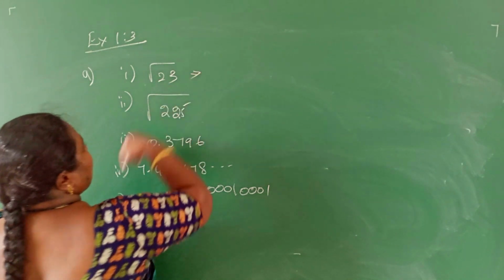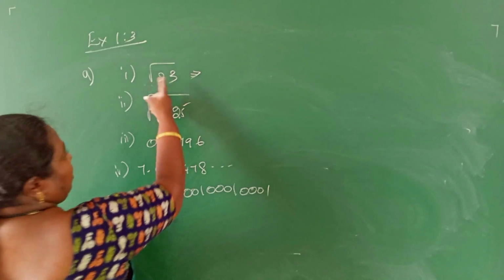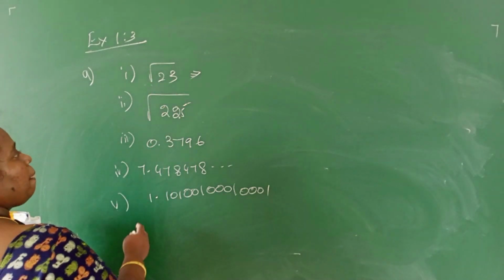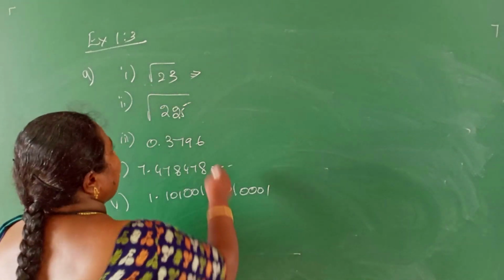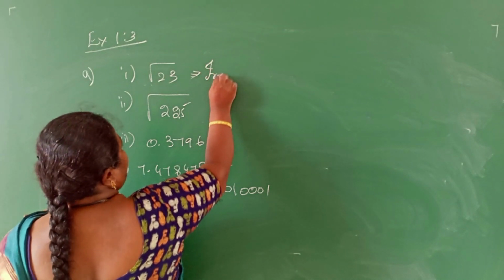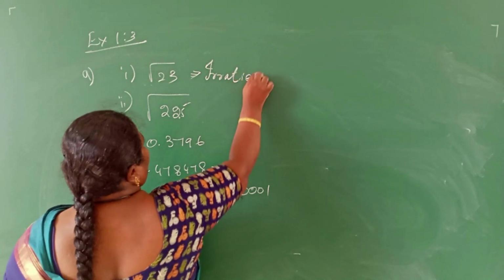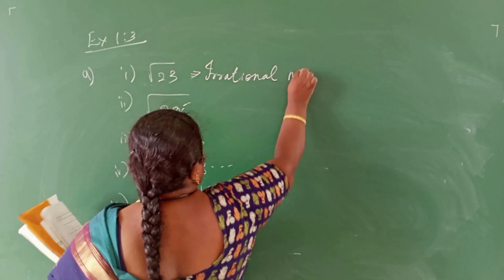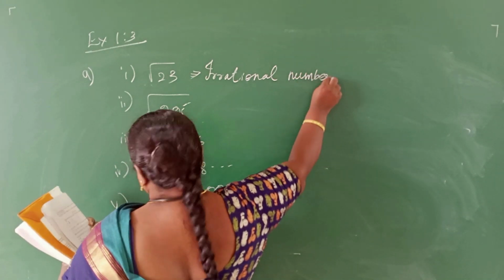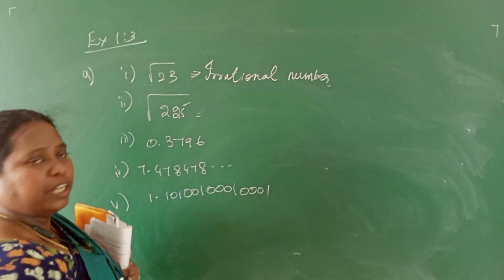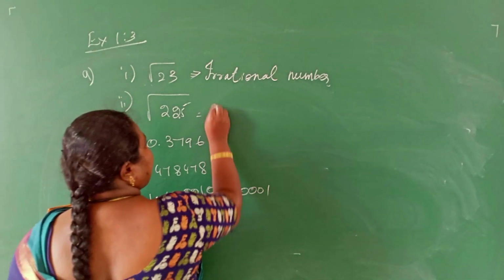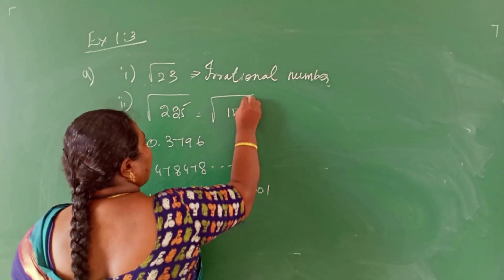See here, this number is a root number. Any root number which is not a perfect square is called an irrational number. It's an irrational number. Now see root 225. 225 can be written as 15 squared.